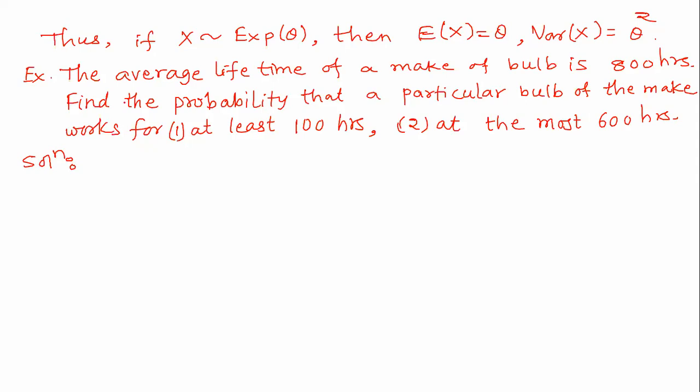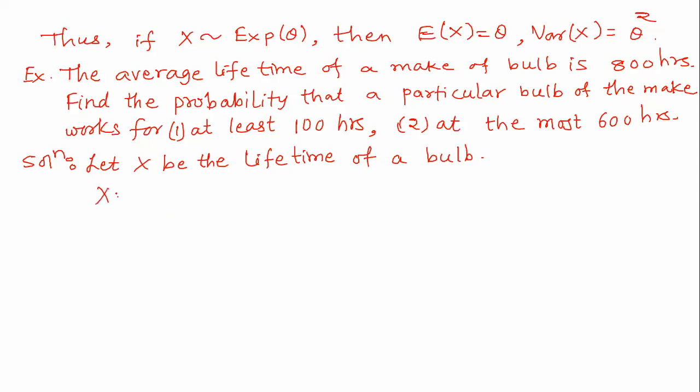So here I will define it as: let capital X be the lifetime of that particular bulb.